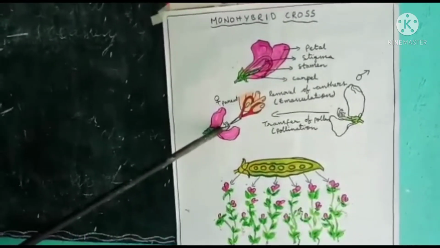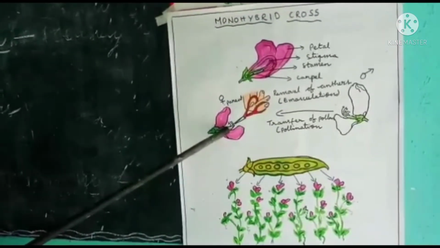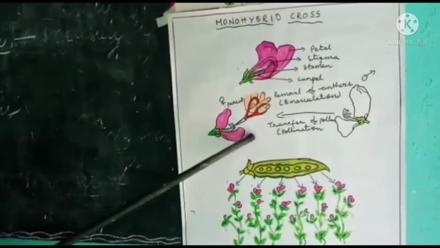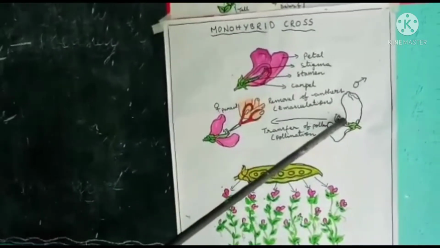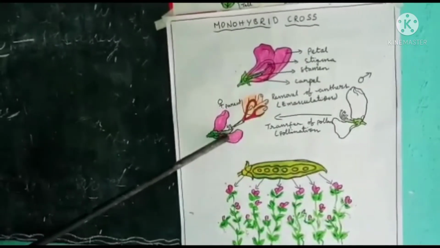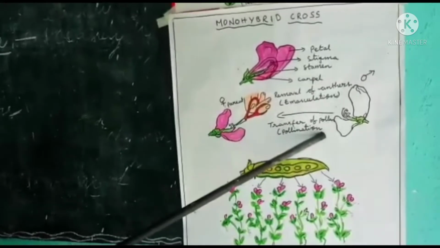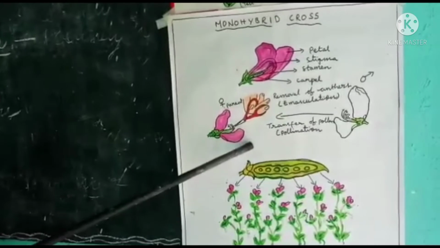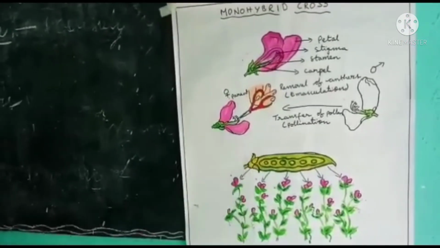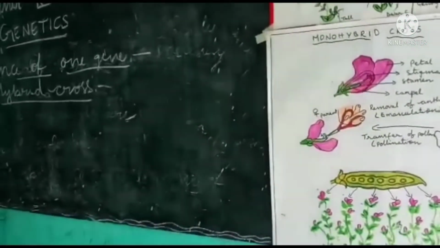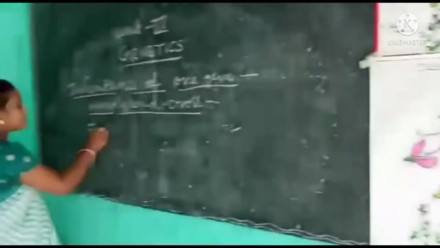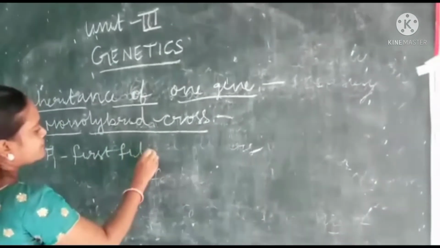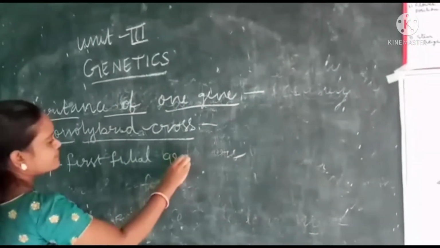After removal of anthers, he covered the stigma with a bag to prevent contamination by unwanted pollen. Then he transferred pollen from the white flower to the violet flower. This is called pollination. Then he collected these seeds to get the F1 generation. It is also called the first filial generation.